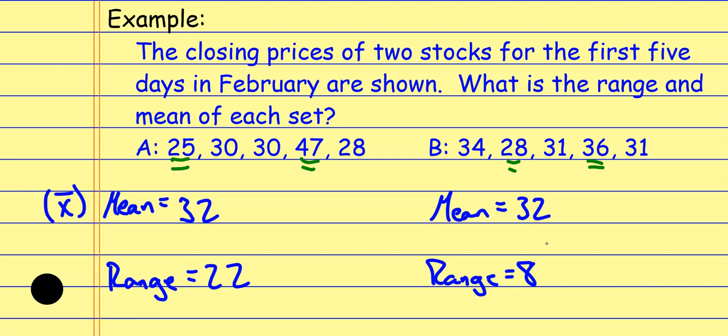So if we're talking about stocks that we're planning on investing in, that first stock varies a lot more. It's up and down. So the extremes of how low and how high it goes are a lot greater than the second one. So the second one is maybe a safer type of stock in terms of its consistency. They each have the same average, but stock A is a lot less consistent than stock B. And that's what the range tells us. It's telling us how far spread out this stuff is in terms of the smallest value and the biggest value. Okay.